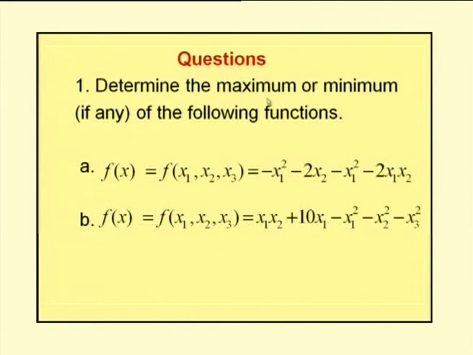The question is, determine the maximum and minimum of the following functions: f of x equal to minus x1 squared minus 2x2 squared minus x1 squared minus 2x1 x2, and the second problem is f of x equal to x1 x2 plus 10x1 minus x1 squared minus x2 squared minus x3 squared.